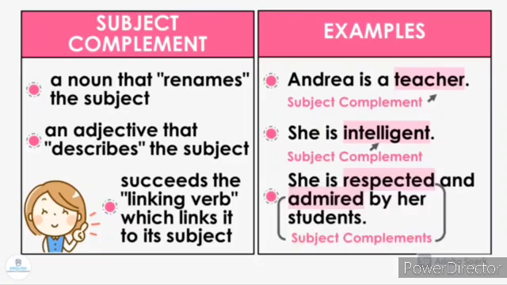The next sentence, she is respected and admired by her students. It can be noticed here, respected and admired are the adjectives in the sentence describing the subject she. So, respected and admired are subject complements.